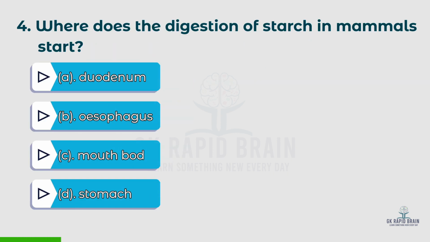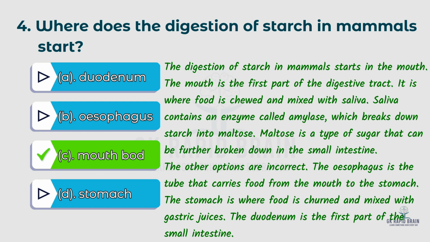Fourth question, where does the digestion of starch in mammals start? Options A. Duodenum, B. Esophagus, C. Mouth, D. Stomach. The right answer is mouth. The digestion of starch in mammals starts in the mouth.